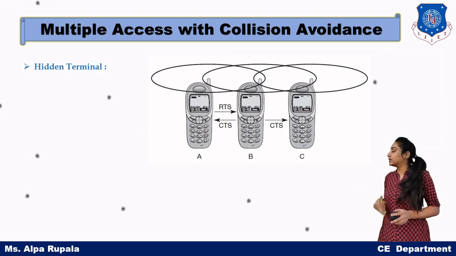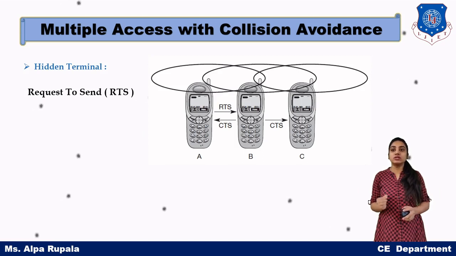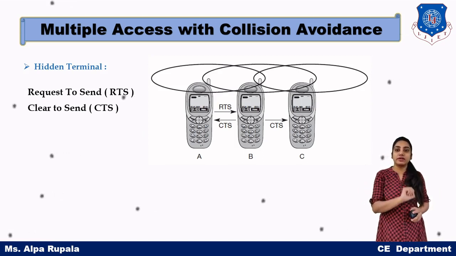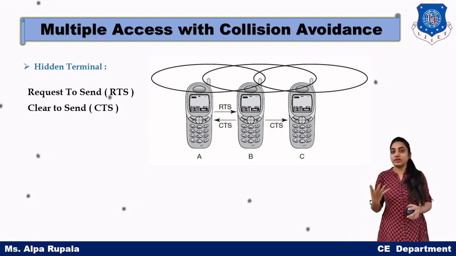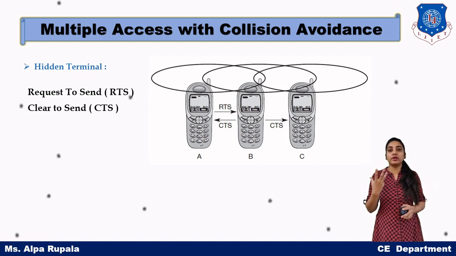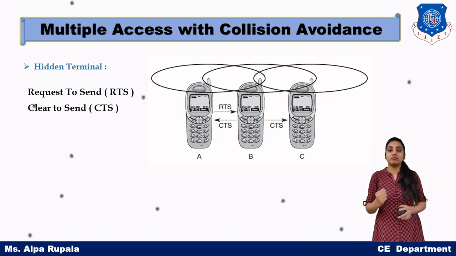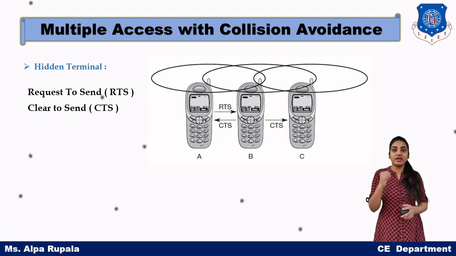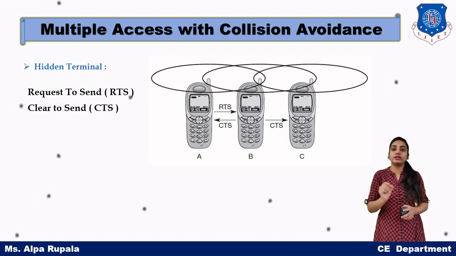For the hidden terminal problem, we can use the request to send message and the clear to send message. Whenever any device wants to send data to another device, it will first send a request to send message, in which the sender, the receiver, and the amount of time it wants to send data are transmitted.